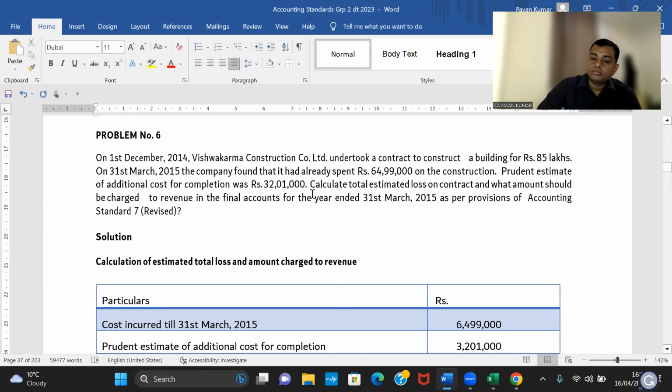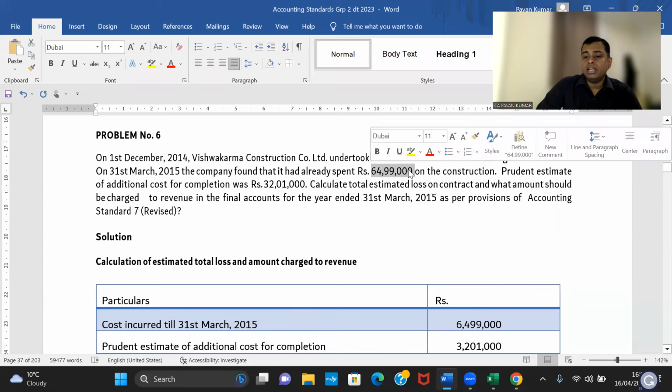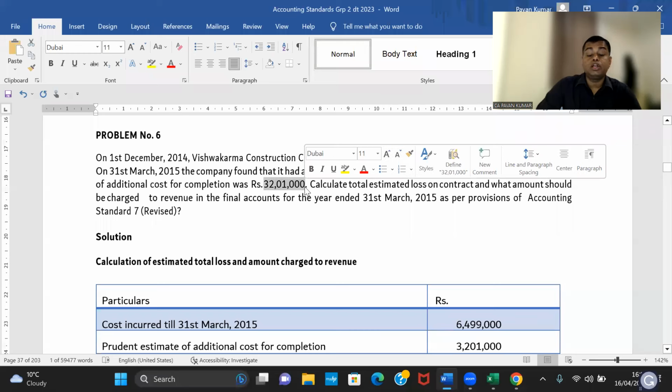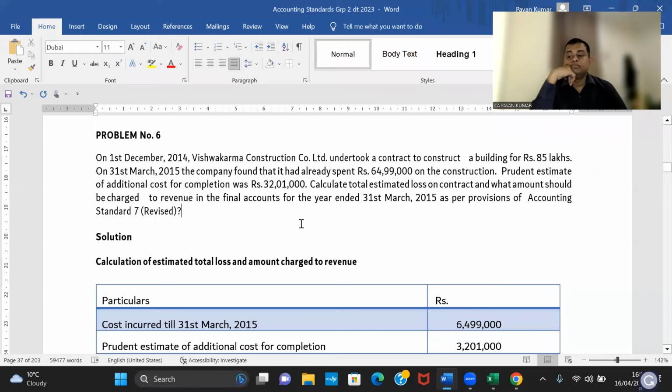Prudent estimate of additional cost of completion was rupees 32 lakh 1000. Now, can you add these two numbers, all of you, and tell me what will be the total cost to complete the contract? 65 plus 32, that is 97 lakhs. Yes, sir. But your selling price is 85 only, and you are incurring 97 lakhs. Is there a loss? Yes, sir. How much? 12 lakhs loss.